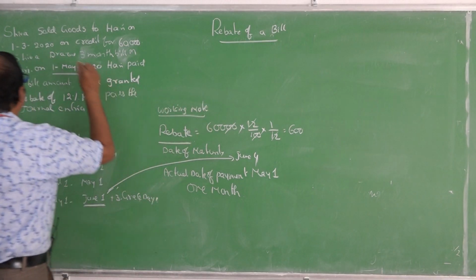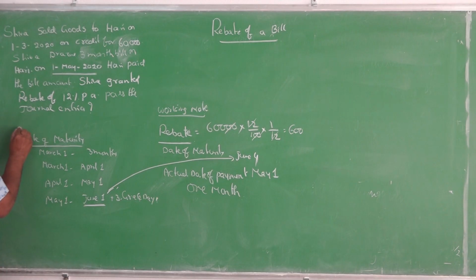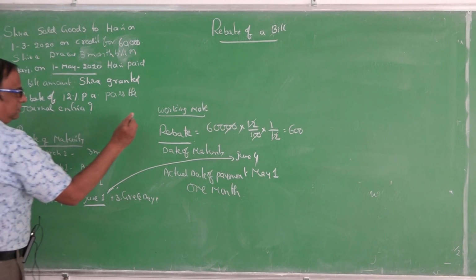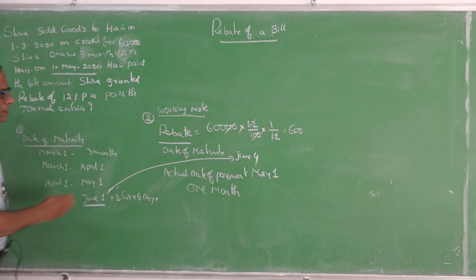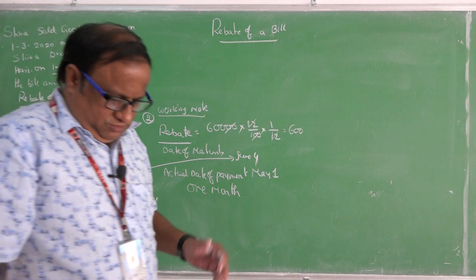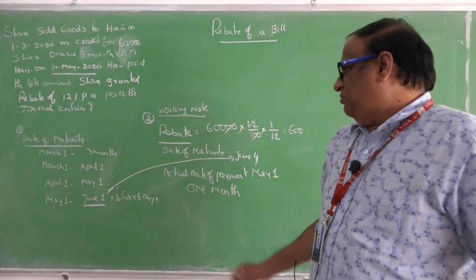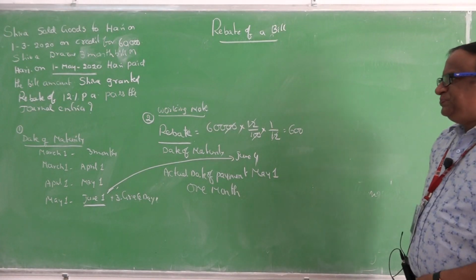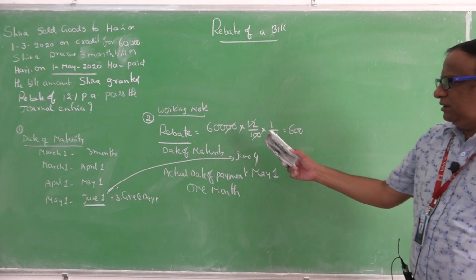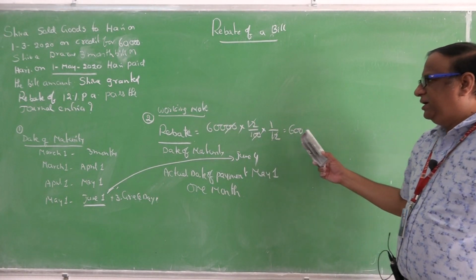So, first you can write down the problem, then you can write down this is the first working note, this is the second working note. After writing the problem, first you can write down the date of maturity, first working note. Second working note is a rebate. Rebate means before he made the payment. When he made the payment before, then in such a case, the drawer will grant such a rebate to him.